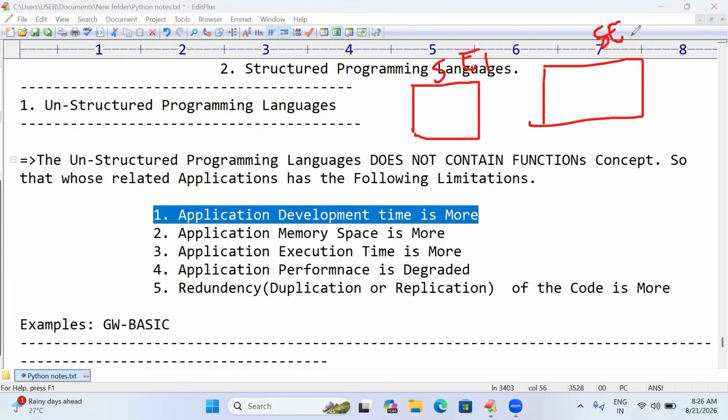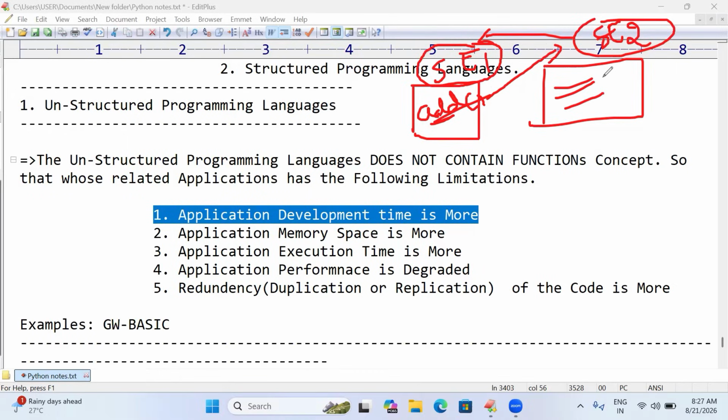For example, here is software engineer 1 and software engineer 2. Software engineer 1 is going to write an add-of-two-numbers program. So SE1 wants to develop a program in order to add two numbers, and SE2 also does the same. SE1 developed it, but SE2 was not using the developed program. SE2 is going to create his own program in order to add two numbers. So here the time is going to be more, right? SE1 is going to develop a program, SE2 also going to develop a program. Here application development time is going to take more.